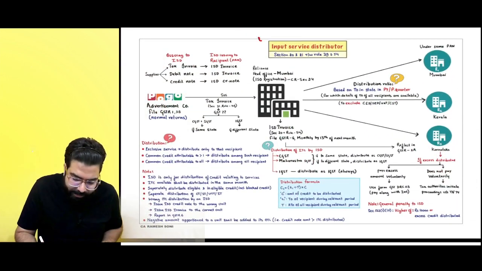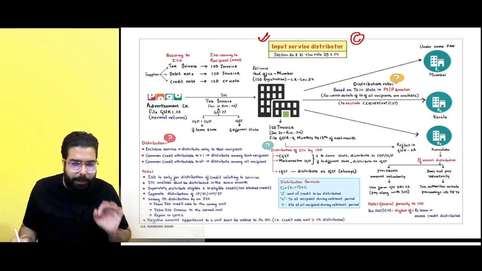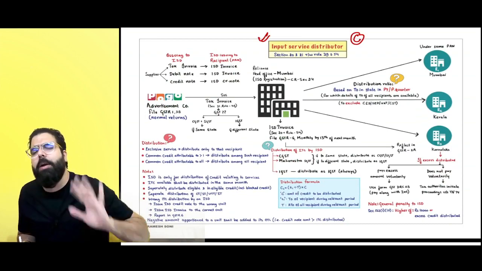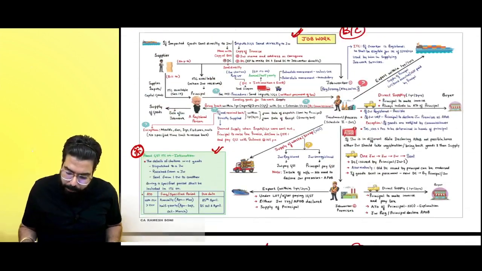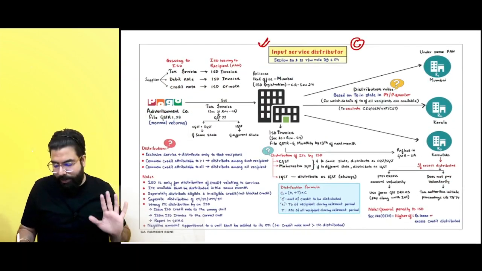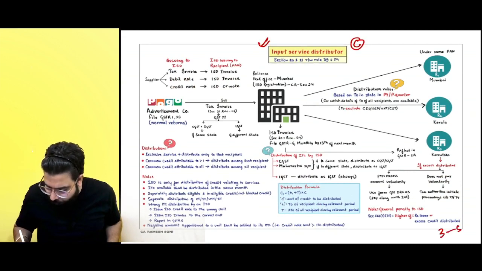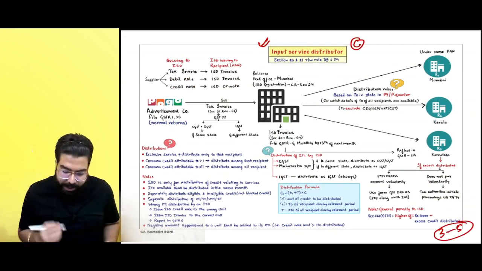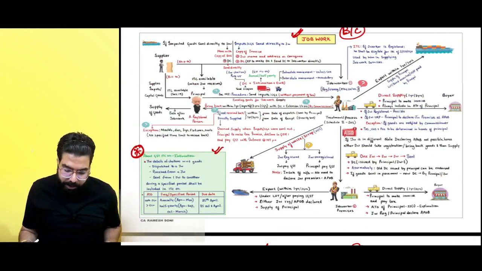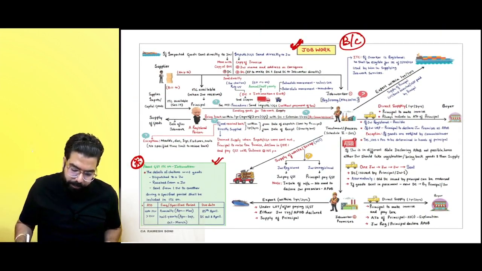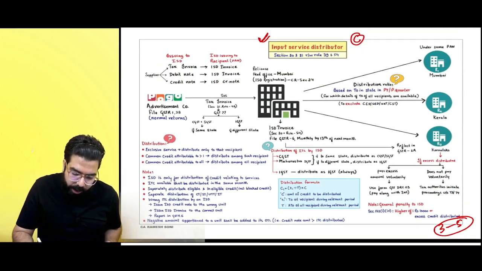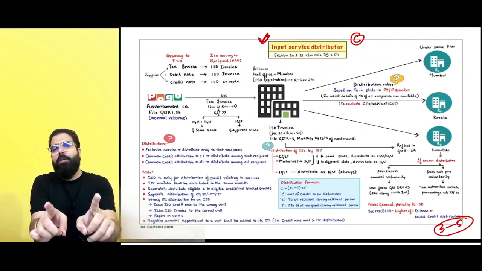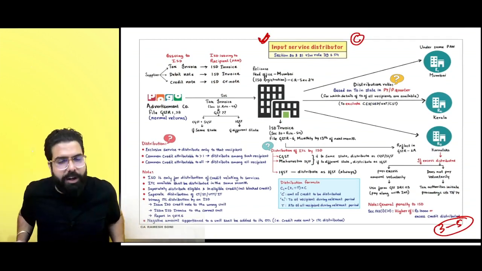Then the ISD chapter, again a C graded chapter, but listen to me very carefully. B graded or C graded, they can 100% ask from job work or ISD. They will ask a 3 to 5 mark question, so you can't leave it. After this ITC chapter, I will upload job work, and I will upload input service distributor, which you will have to watch at home and then solve question answers. Done, sir. We will do it.